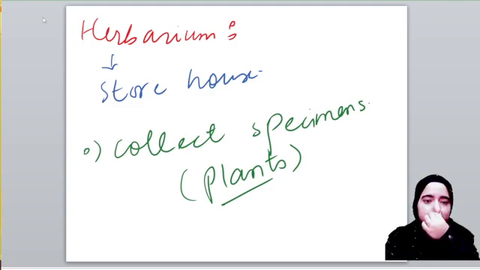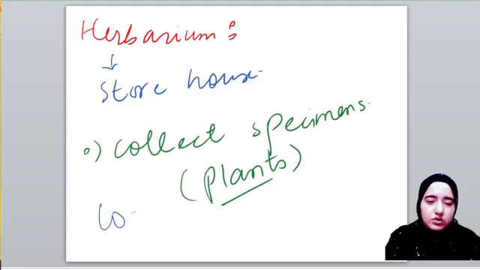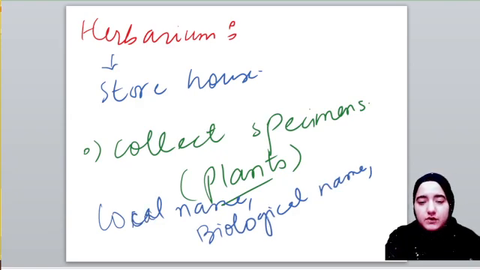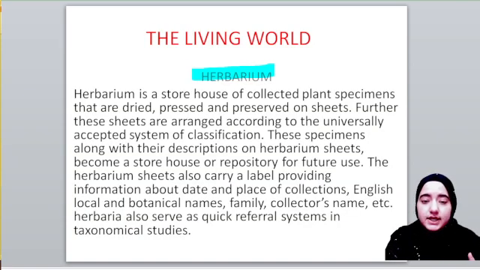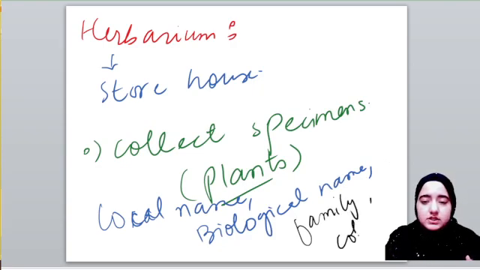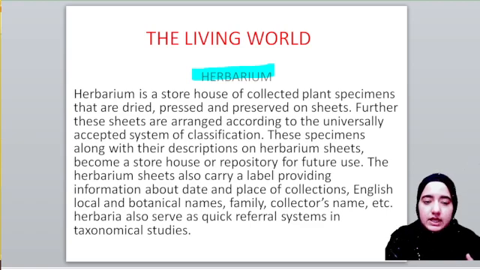And the herbarium sheet includes the local name of the plant, the biological or scientific name, the collector's name, the one who collects it, its family, and so on.